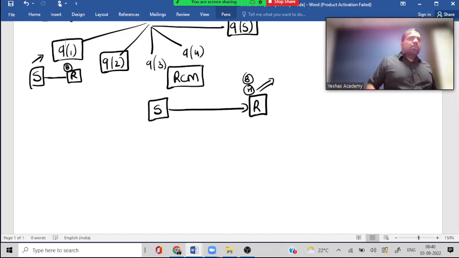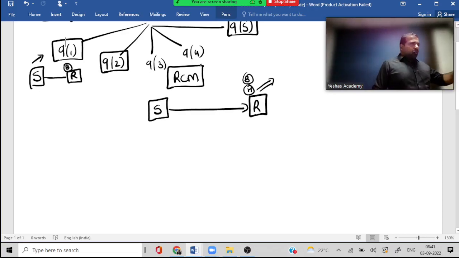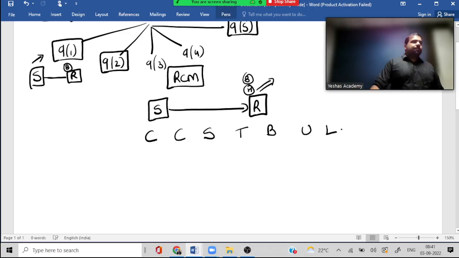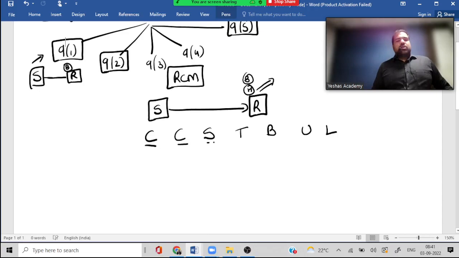Everything is done by whom? R for RCM, R for recipient. There are some goods and there are some services which are under RCM. Let's see the goods first. Cashews, tobacco, bidi, used goods, lottery. In this case, guys, cotton, cashews, silk yarn, tobacco and tendu leaves.